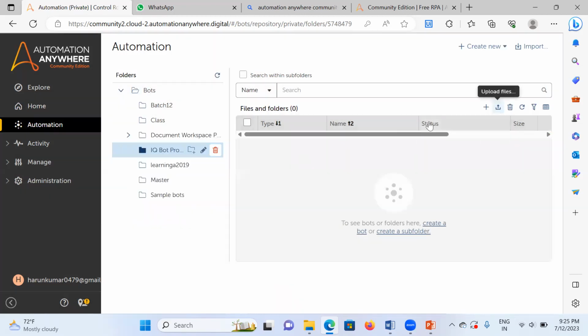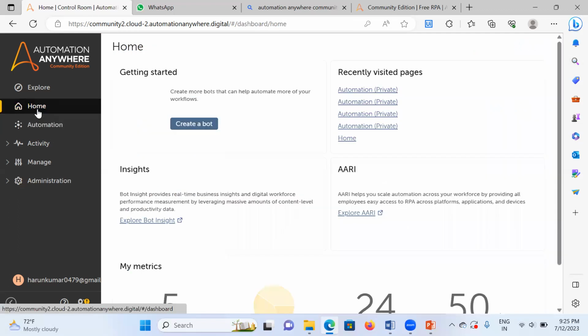Once I log in, I will go to my folder, batch 12. Here you can directly create the bot inside this batch 12 folder, or import bots. If we have any pre-developed bots that we need to reuse, you can just upload them here and the bots will come here. Next, insights.